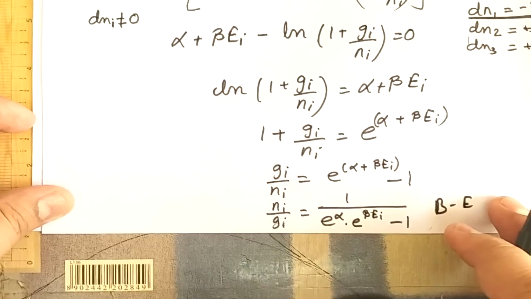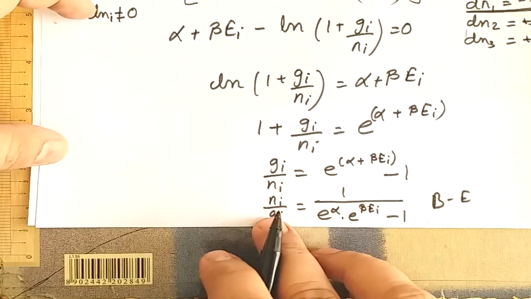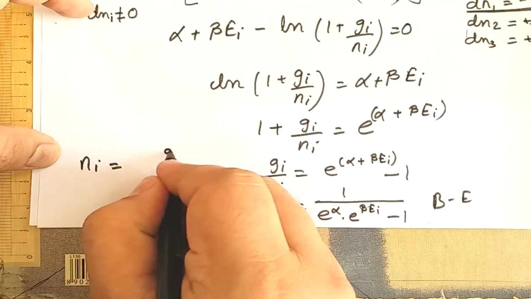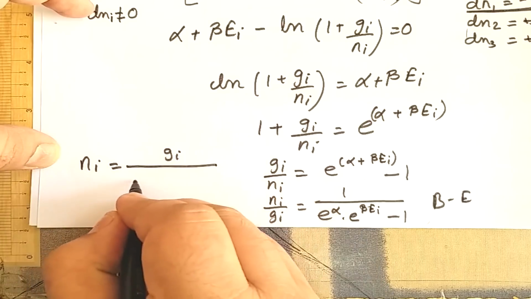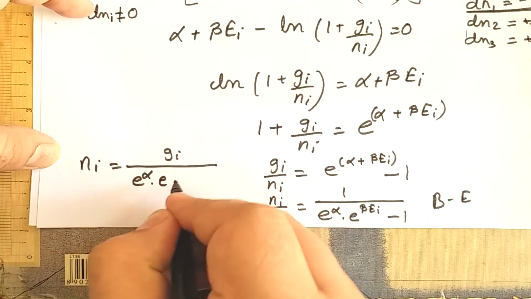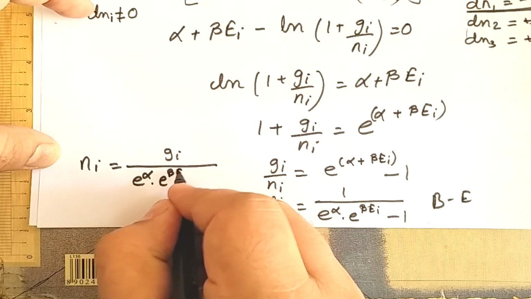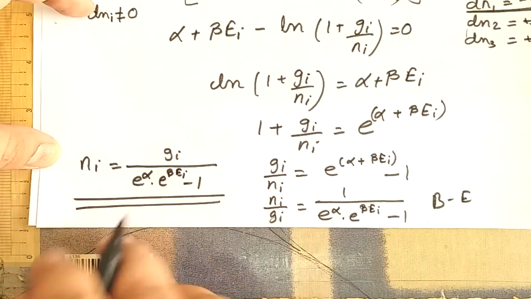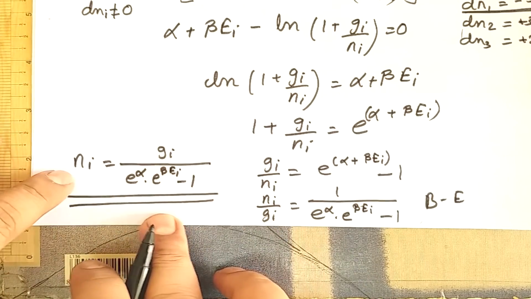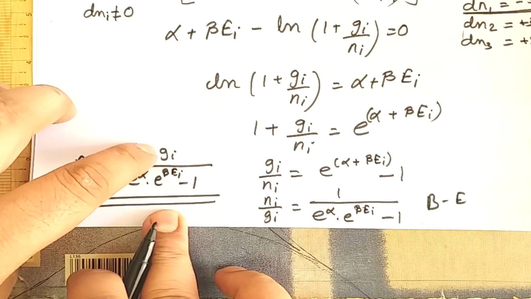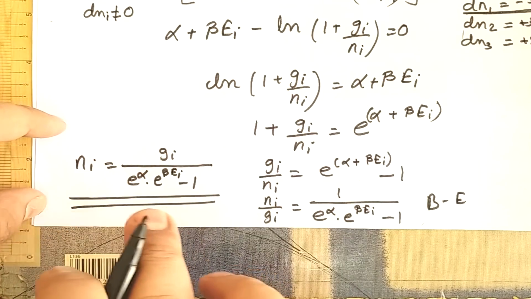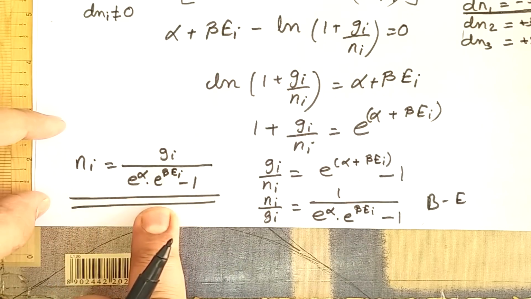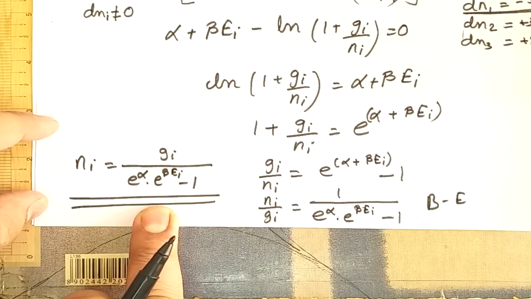One more modification can be made, that is gi can be taken on that side, and hence I can write ni is equal to gi upon e raised to alpha into e raised to beta ei minus 1, and this is our final relation which gives us the distribution of ni number of particles amongst gi energy levels, and all those particles which follow this particular distribution pattern are known as bosons.